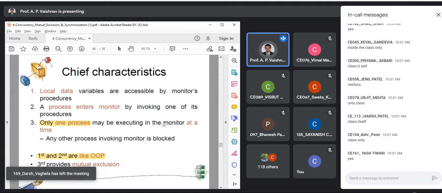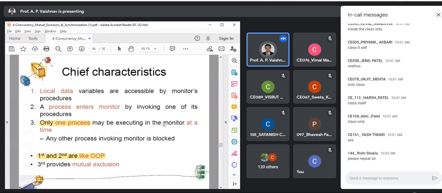The process which is accessing the monitor at present has the right to access it. At the same time, if someone else calls the monitor, that call will be blocked. In semaphore wait, if you remember, we had a waiting queue. Similarly, consider the monitor as a gate.